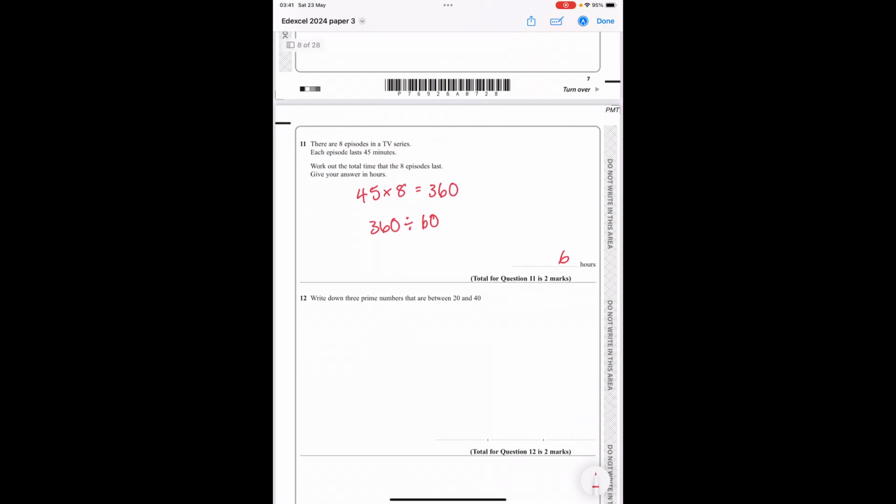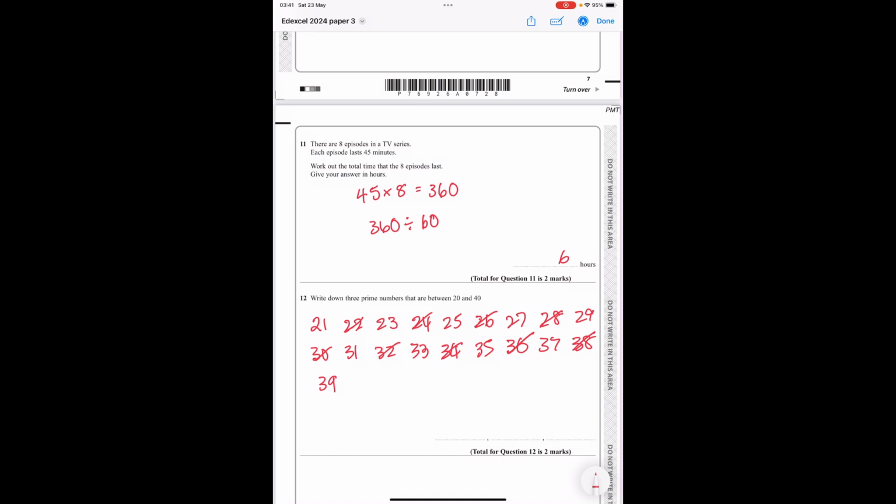Write down 3 prime numbers that are between 20 and 40. So if I write down my numbers, 21, 22, 23, 24, 25, 26, 27, 28, 29, 30, 31, 32, 33, 34, 35, 36, 37, 38, 39. We know that prime numbers can only be divided by 1 and themselves. So I can cross off all the even numbers because they can also be divided by 2.